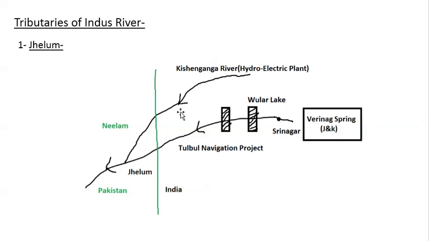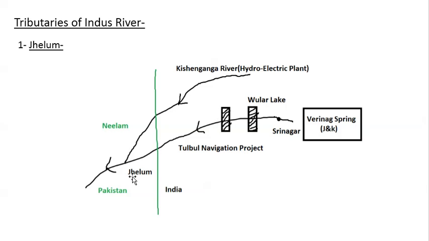Then Jhelum River. The source of Jhelum River is Verinag Spring, which is in J&K. It is the same river on which the city Srinagar is located. Moreover, Wular Lake, we know, is a very important lake. Again, Wular Lake is located on Jhelum River. This is important. Then there is something known as the Tulbul Navigation Project. This is again on the Jhelum River.